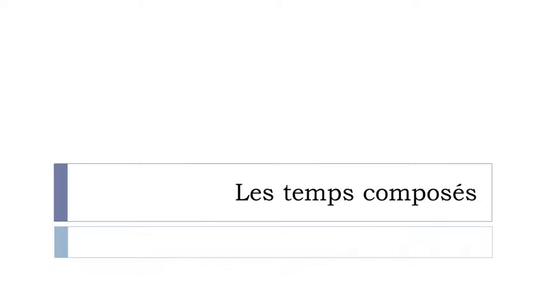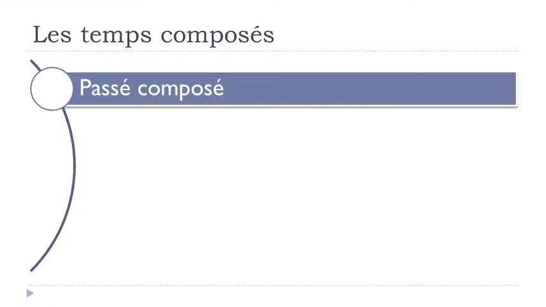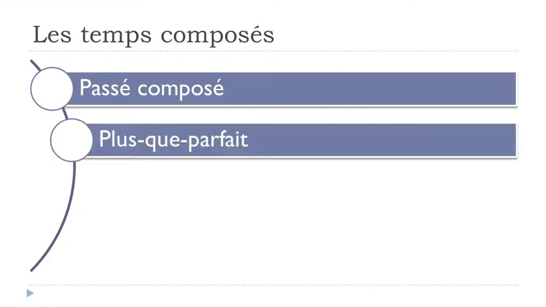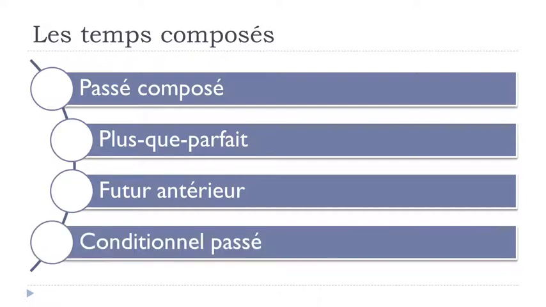And in this lesson we'll see together les temps composés. We won't discover them, because I thought it might be useful to take the time to review what we saw so far, especially when we're talking about les temps composés, so all these tenses that are composed tenses, okay? So far we've been seeing first le passé composé, then we saw le plus que parfait, after that came le futur antérieur, and finally we saw le conditionnel passé.